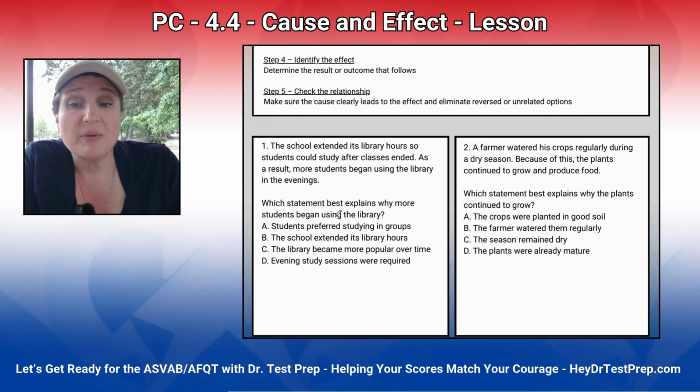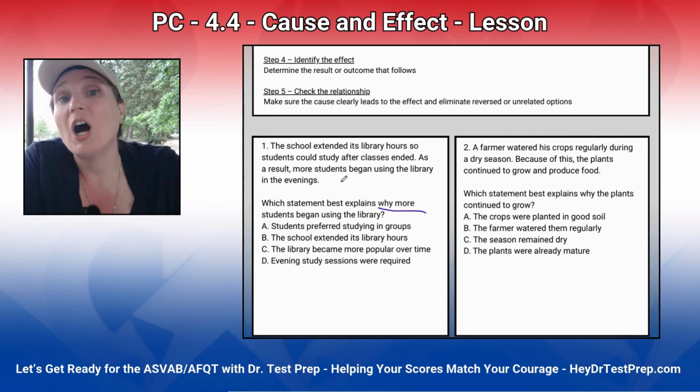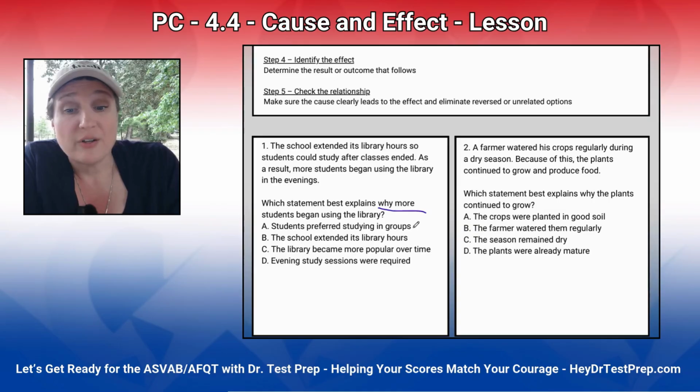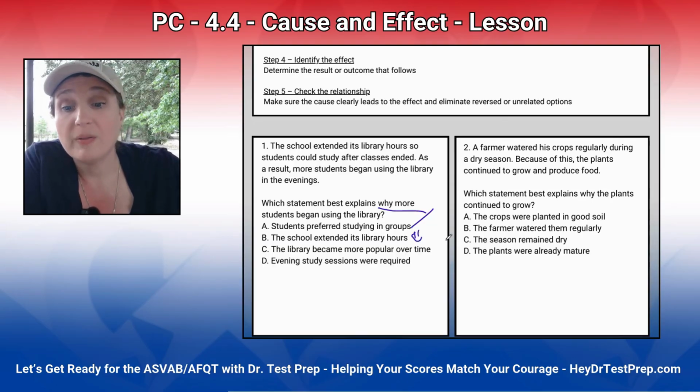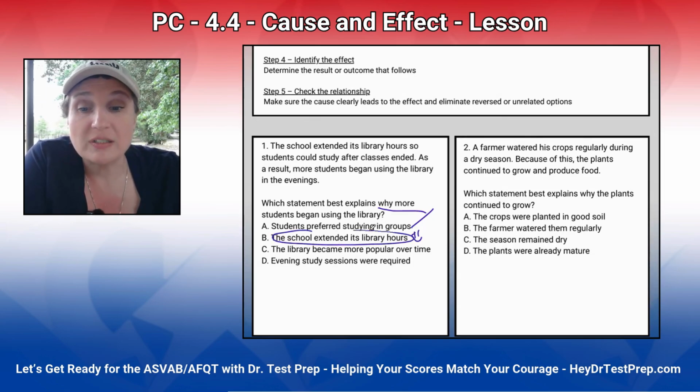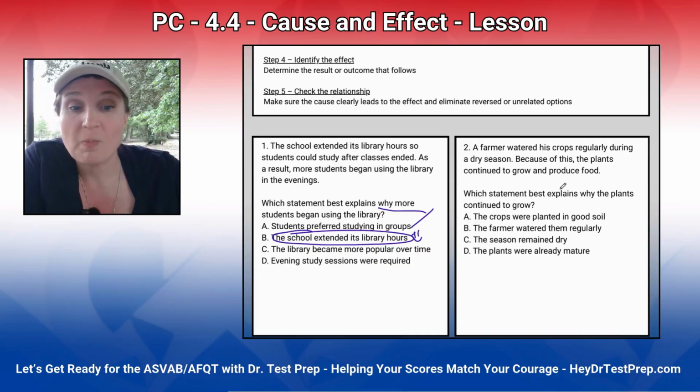Okay, so which statement best explains why more students began using the library? The school extended its library hours so students could study after classes ended. As a result, more students began using the library. So why did it? What caused more students to use the library? Students preferred studying in groups, not mentioned. The school extended its library hours. Yep. The library became more popular over time, but that didn't cause it to happen. The cause was the school extended its library hours.